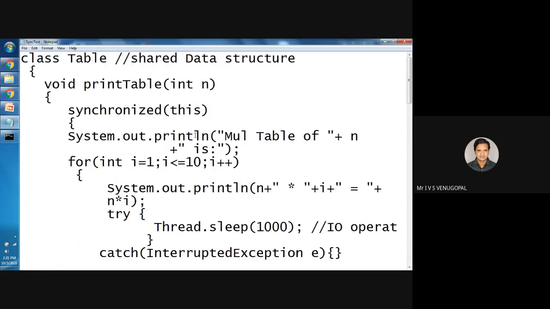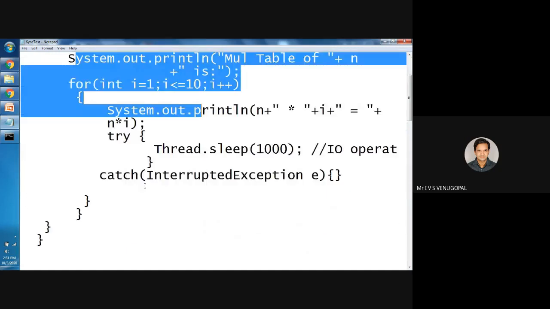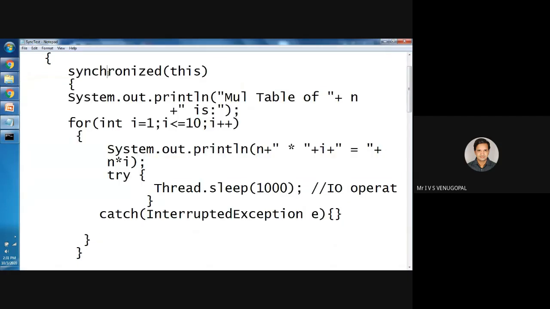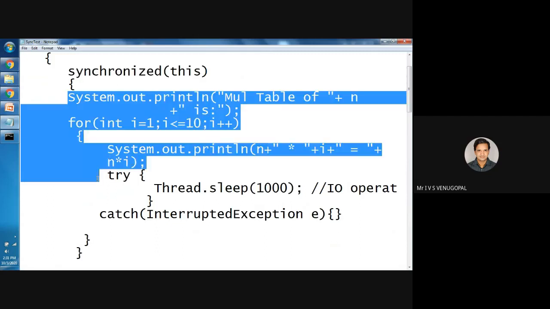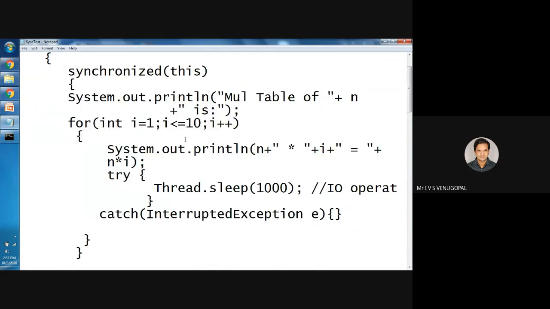In this case, there are only a few statements, but consider there are more statements. There can be more statements above and below the synchronized block. Then only this piece of code will be synchronized. This is the use of synchronized block: synchronized of this means the current object will be synchronized. This piece of code is the only part under the critical section. So I will save it.